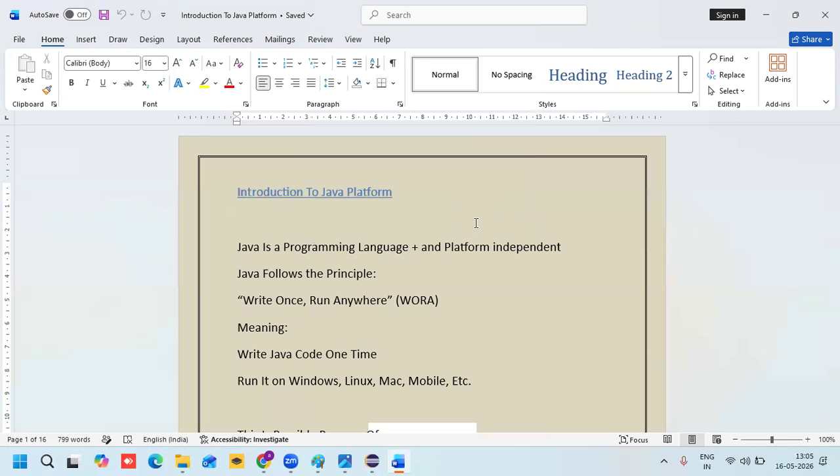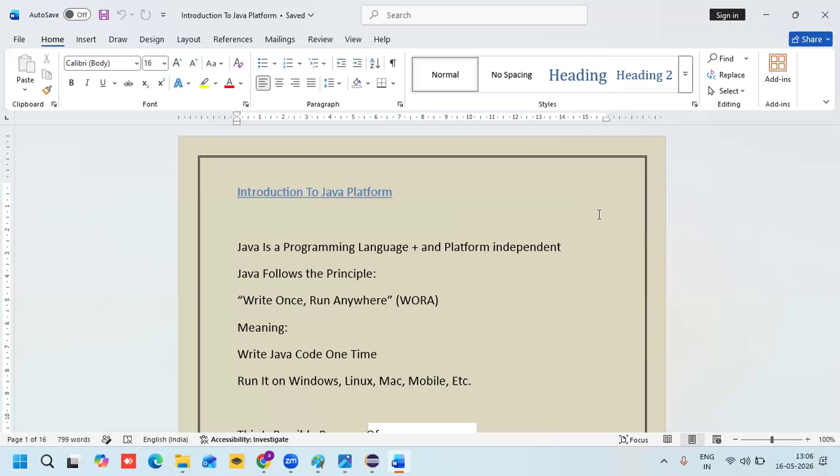You can learn Python, .NET, or any other programming language easily. So this topic is very important, and from now onwards we are going to enter deeply into Java.